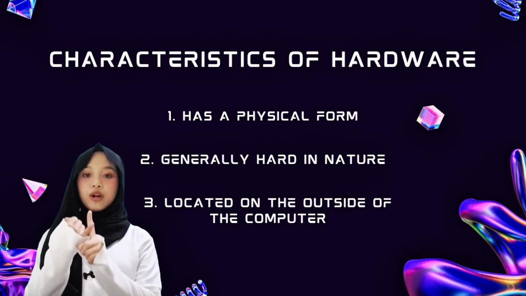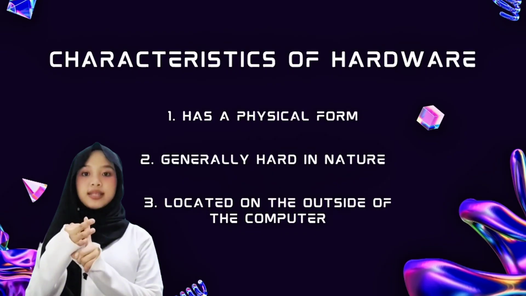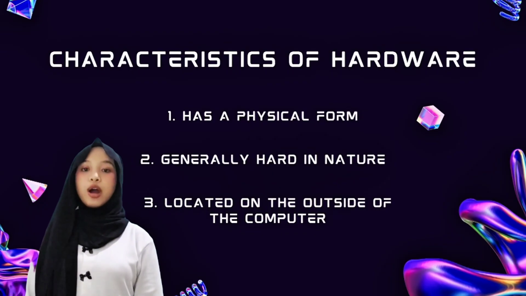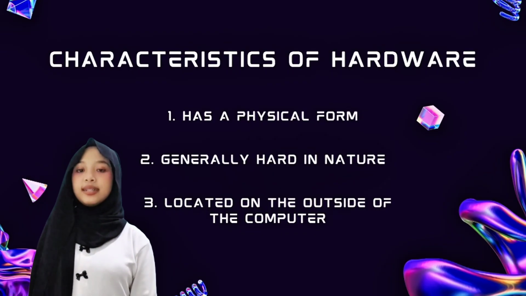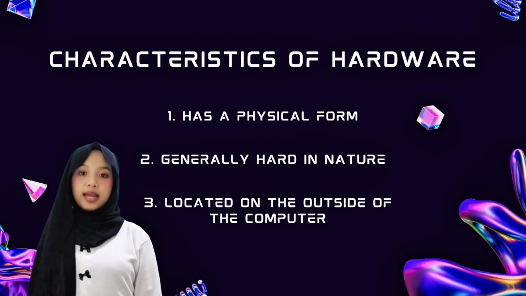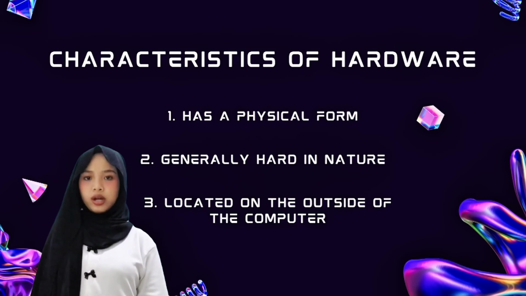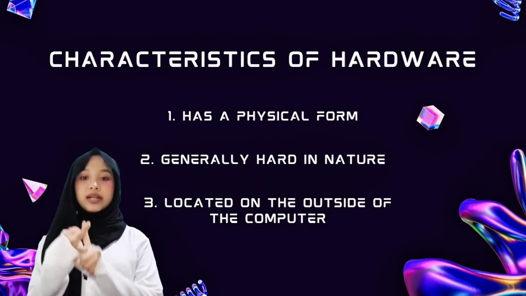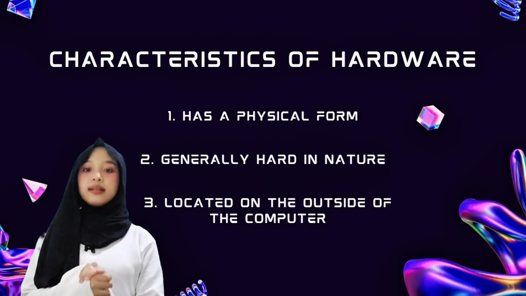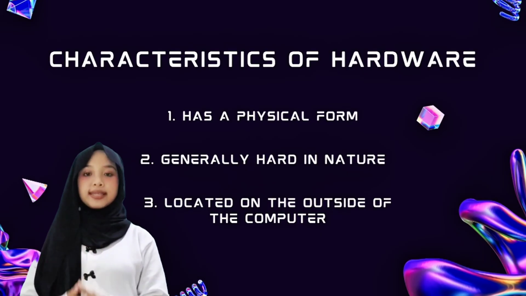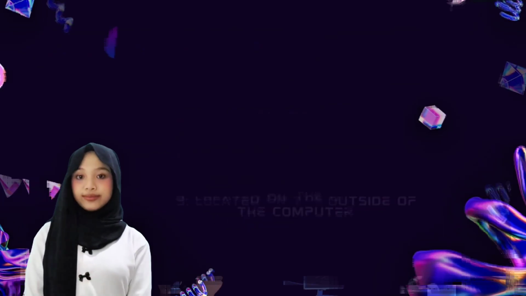Examples include keyboards, monitors, and printers. All of these are tools to operate a computer. The third is that it is located on the outside of the computer. Most of the hardware is outside the computer, such as a mouse and monitor. But there are also those that are inside, for example, RAM and CPU.